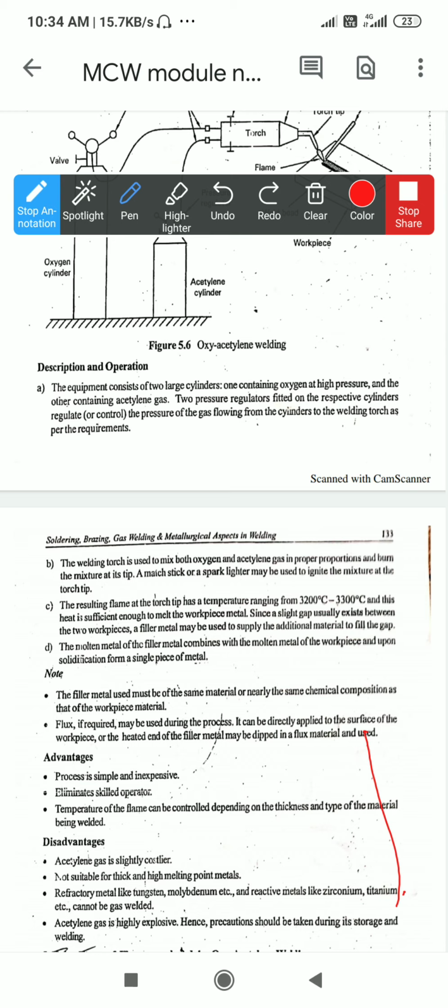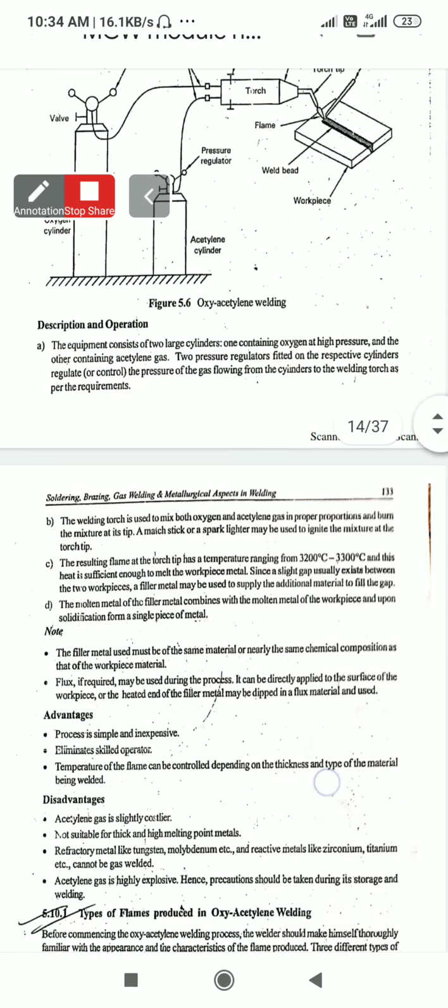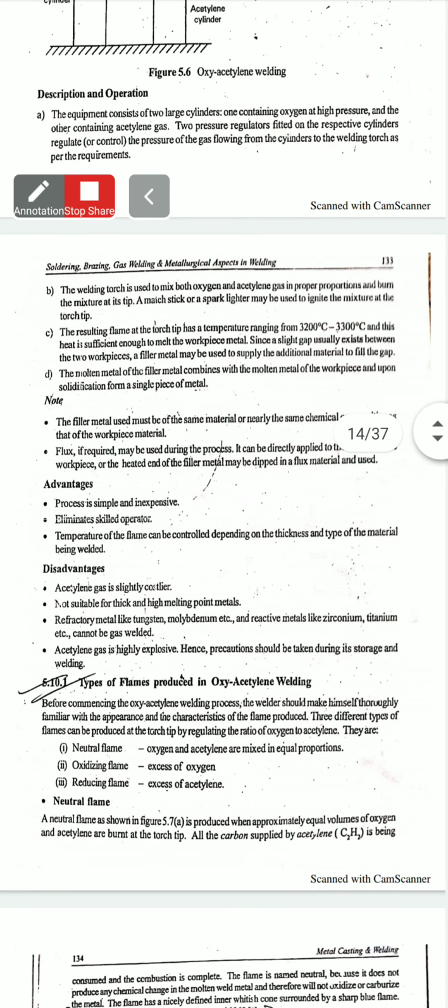Okay. Now, these are some of the disadvantages. One, acetylene gas is highly explosive. Hence, precautions should be taken during its storage and the welding process. So, it is very risky, because the acetylene gas and the hydrogen gas, you have seen hydrogen bombs, explosives are being made nowadays as a weapon.